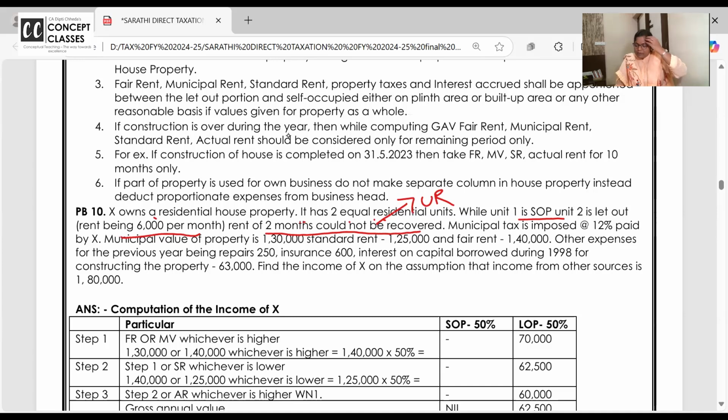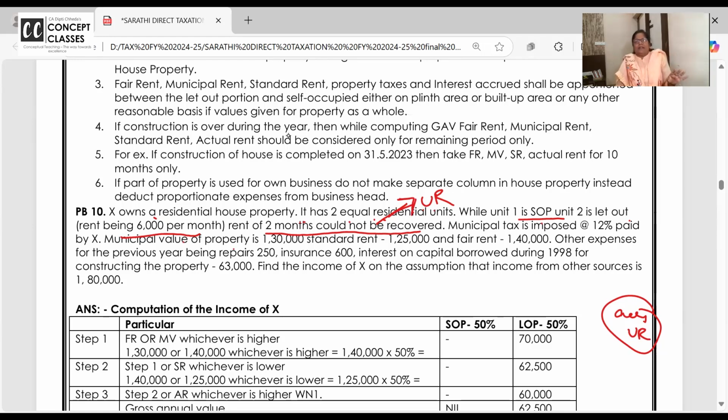ये जो 2-3 प्रॉब्लम कर लें, actually उसके पहले ही करना था. I want to take up the concept of unrealized and arrears of rent. पीछे जाके I'll explain. अभी ये करते हैं. So 6,000 is the rent per month for the let out part. 2 months rent could not be recovered means it's unrealized rent.